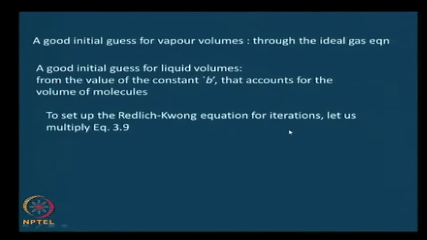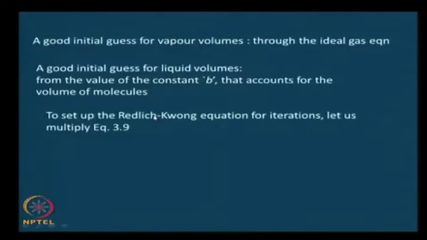Now let us set up the Redlich-Kwong equation for iterations. In the last exercise we set up something else for iterations. Here we will set up the Redlich-Kwong equation for iterations. This is the Redlich-Kwong equation: P equals RT by V minus b, minus a divided by square root of T, that is T to the power half, into V into V plus b.